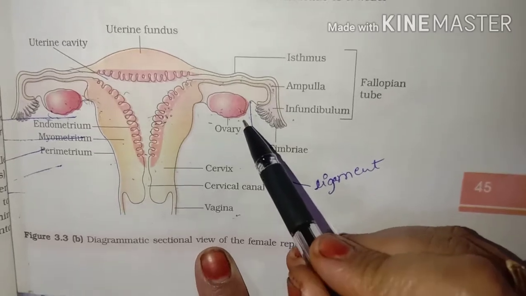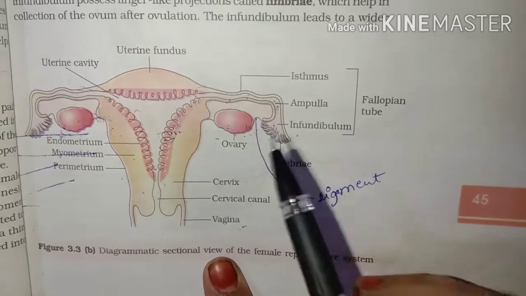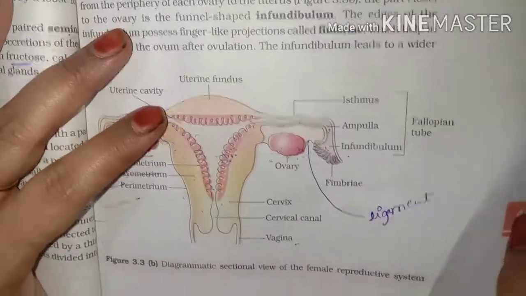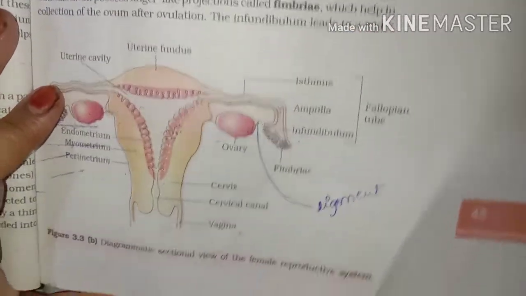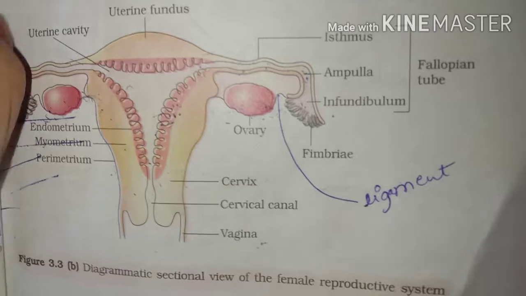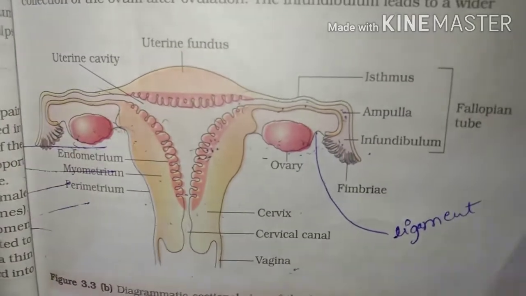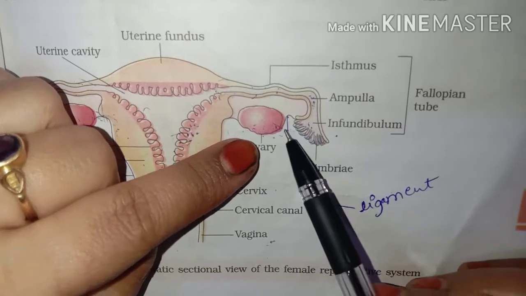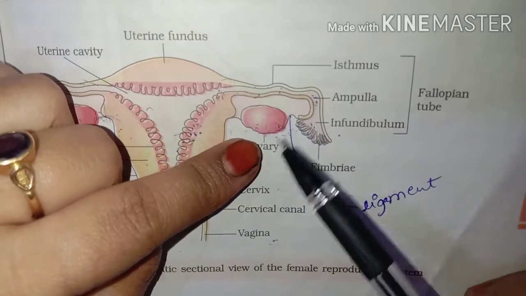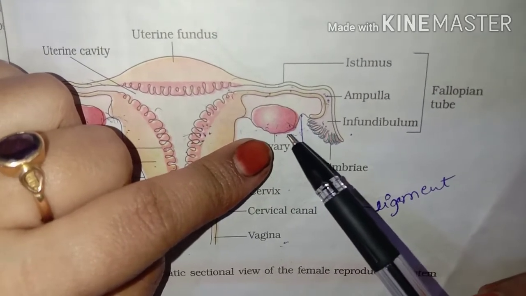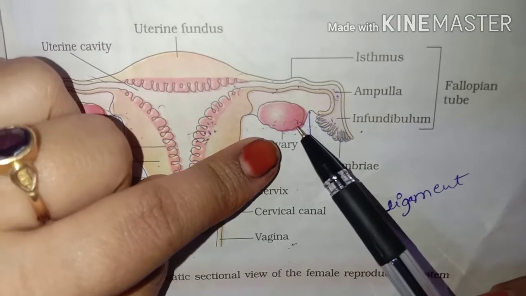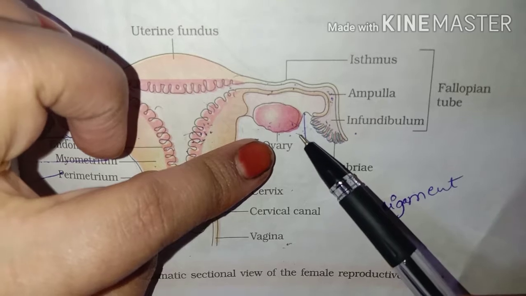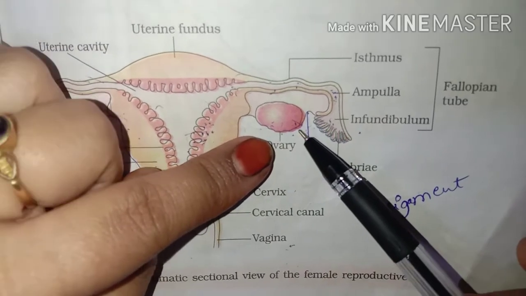So the first part that we will discuss is our ovary. Ovary is our main reproductive part, where the egg is formed. It is also the part where several hormones are secreted. As in the testes a number of hormones are secreted, in the same way in the ovary a number of hormones are secreted.